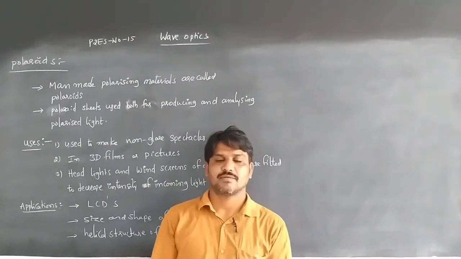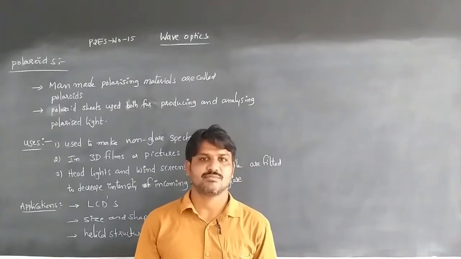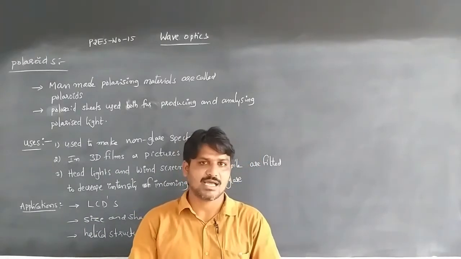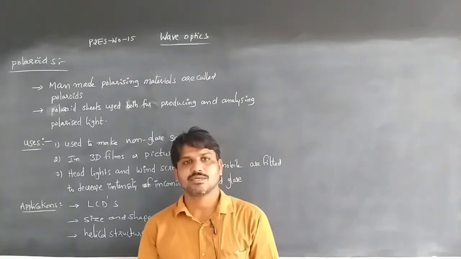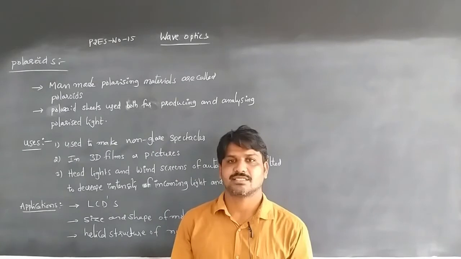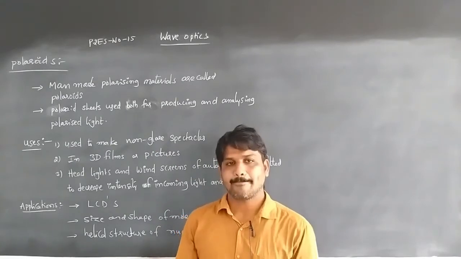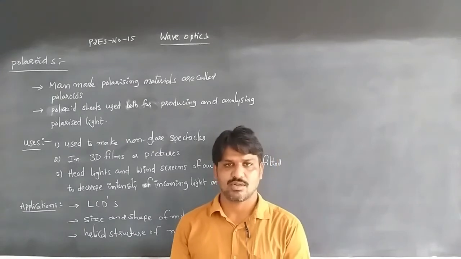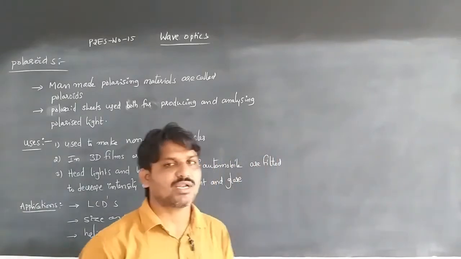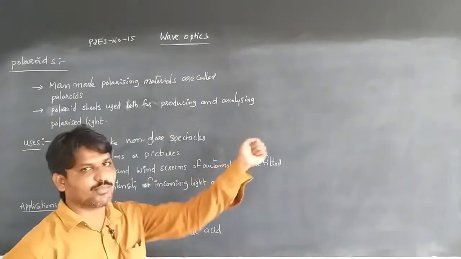Polaroids. After knowing about polarization by double refraction, Malus's law, and Brewster's law, polarization by reflection, now we are going to discuss Polaroids. Polaroids are nothing but man-made polarizing materials. Man-made polarizing materials are called Polaroids.